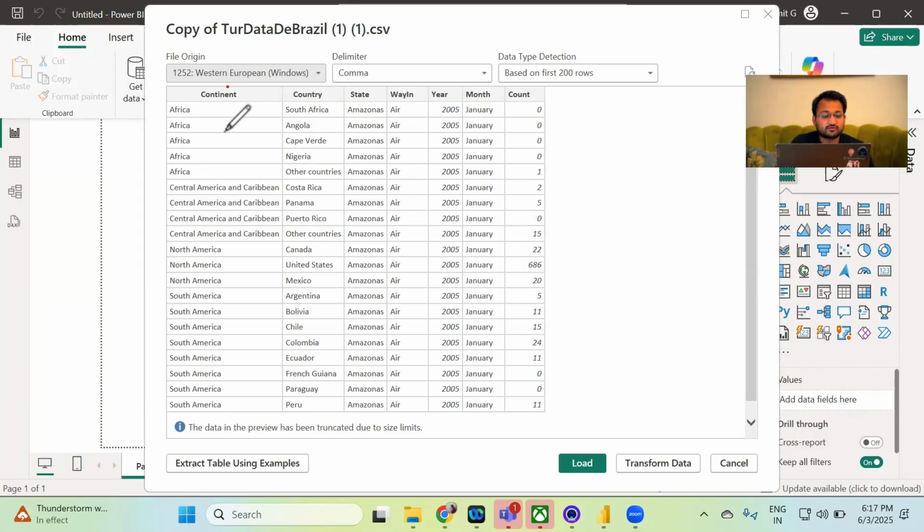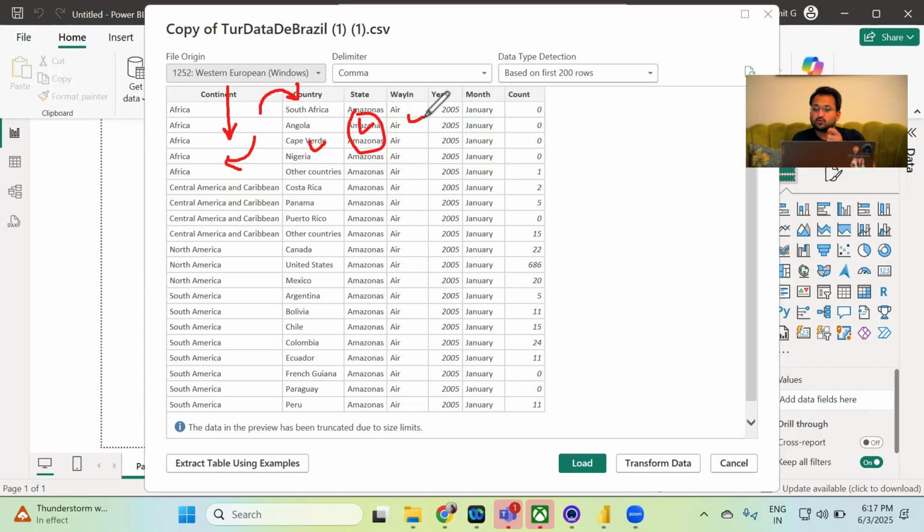We have a column of continent. The continent is representing the visiting country continent, right? Like Africa. So the Africa continent represents the tourists of these countries. They belong to the continent Africa. State is representing to which state of Brazil they have landed, right? So this is not the state of the country. This is the state of Brazil where they landed.